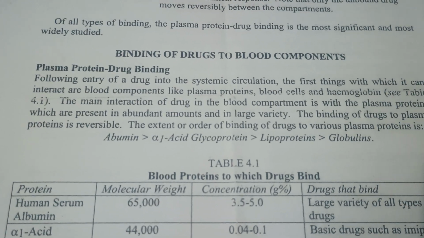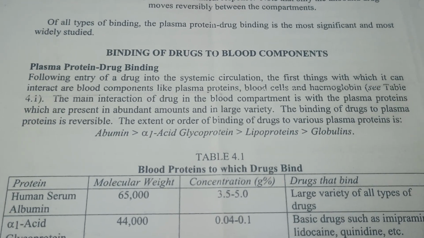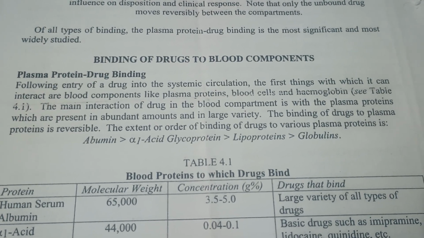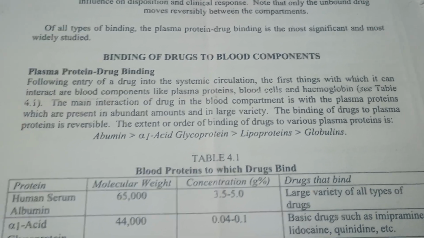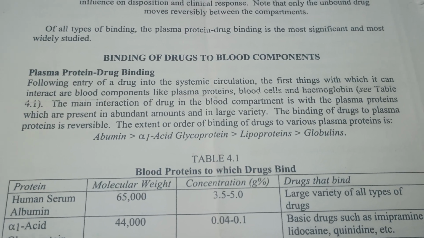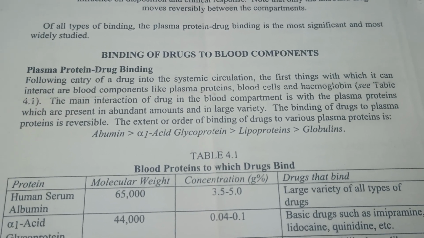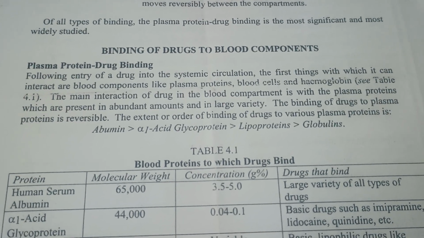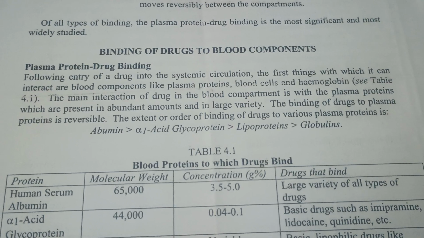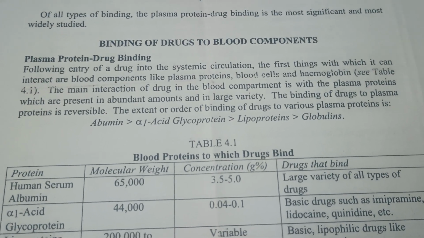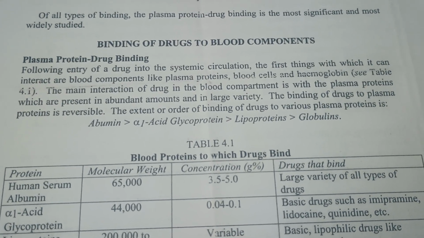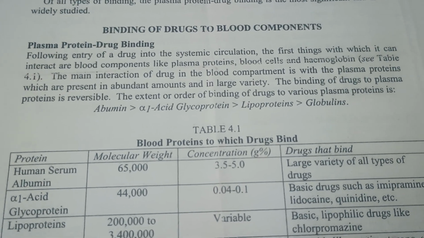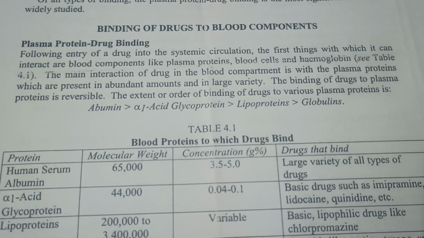Plasma protein drug binding. Following entry of drug into the systemic circulation, the first thing with which it can interact is the blood compartment, like plasma protein, blood cells and hemoglobin. The main interaction of drug in the blood compartment is with the plasma protein, which are present in abundant amount and in large variety. The binding of drug to plasma protein is reversible.